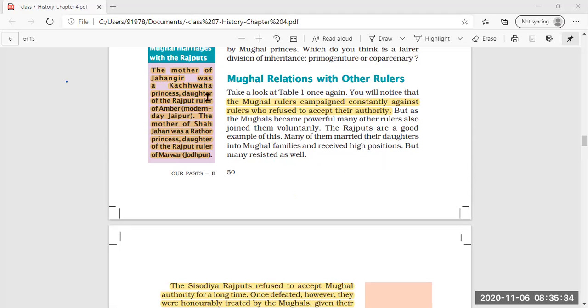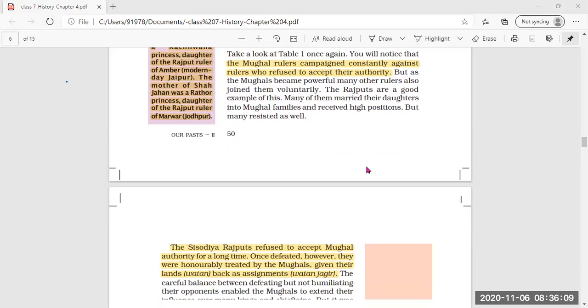The mother of Jahangir was a Kachwaha princess, the daughter of the Rajput ruler of Amber. Today, Amber is called Jaipur. The mother of Shah Jahan was a Rathore princess, the daughter of the Rajput ruler of Marwar. Today, Marwar is known as Jodhpur. So these are two examples where Rajput rulers married their daughters into the Mughal family and received high positions in the Mughal administration.